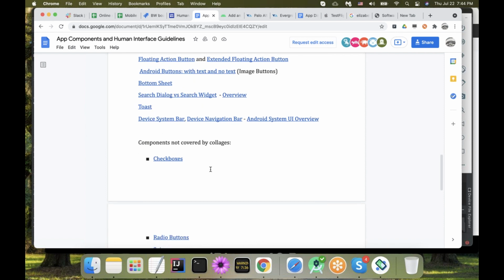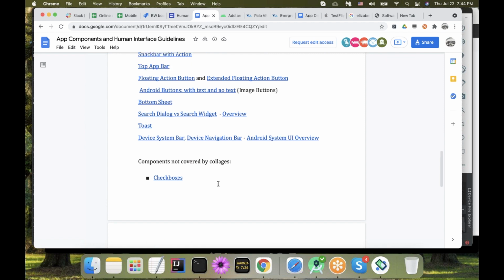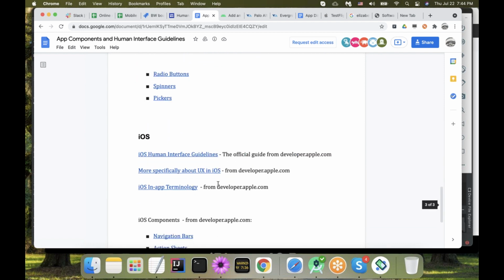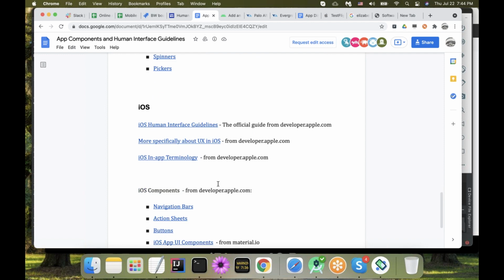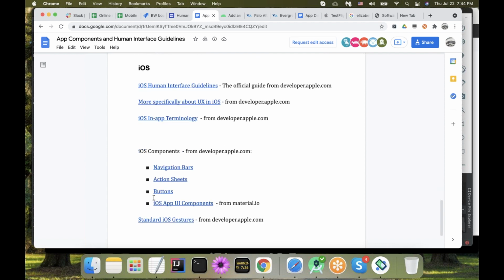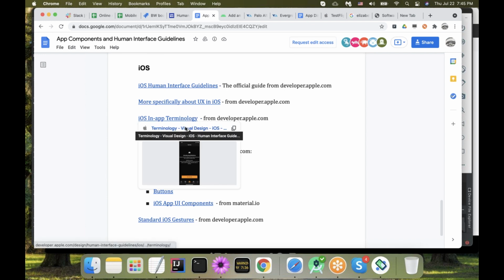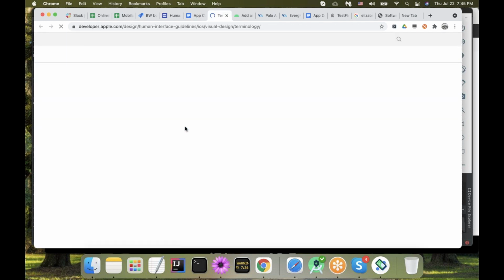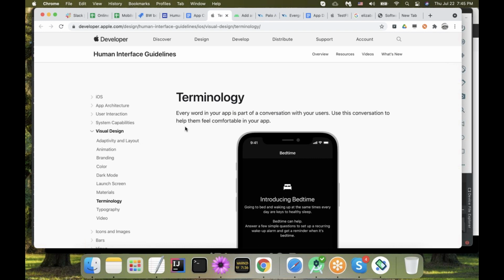And then there are some components that are not covered by collages. You can check and see how they look from the UI side. And then there is the iOS Human Interface Guidelines link. And iOS actually does a good job. First of all, there are also some components that you can go and check how they look, for example, what kind of buttons are here, or what navigation bars are and things like that. Check it later. What's cool about iOS is they also share with us some suggestions about in-app terminology.